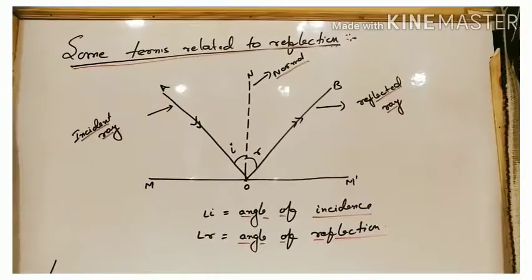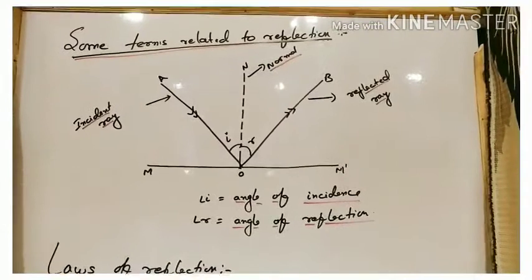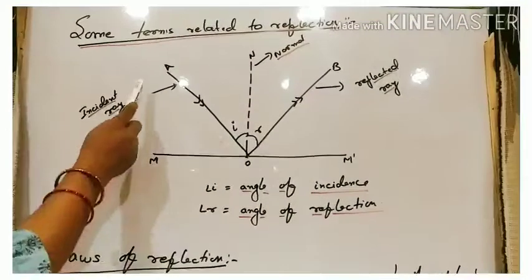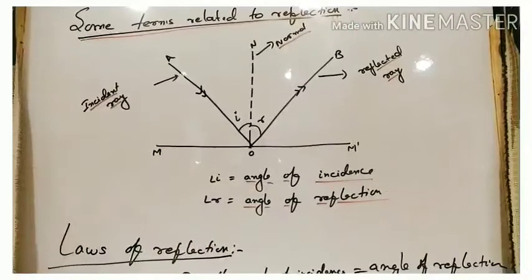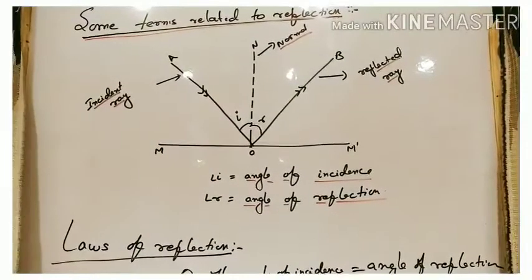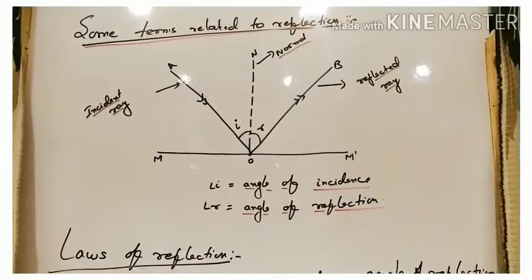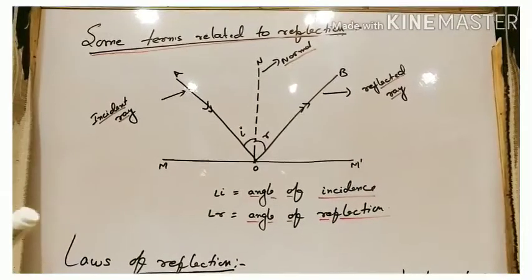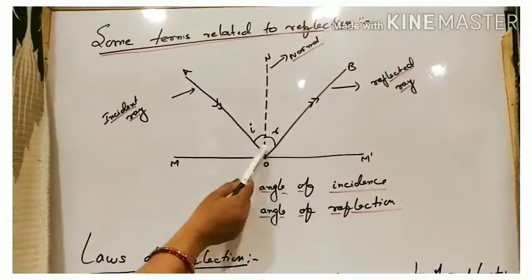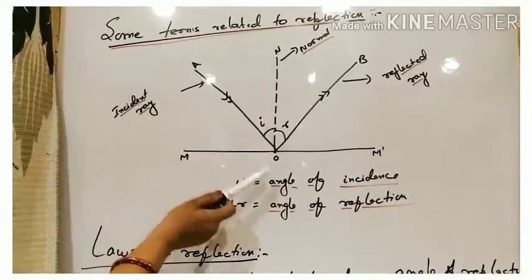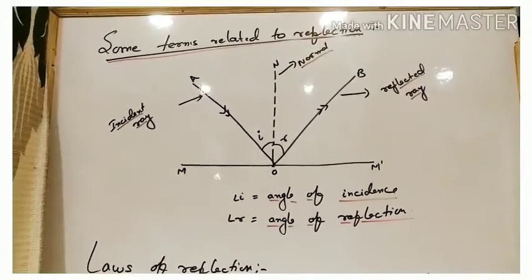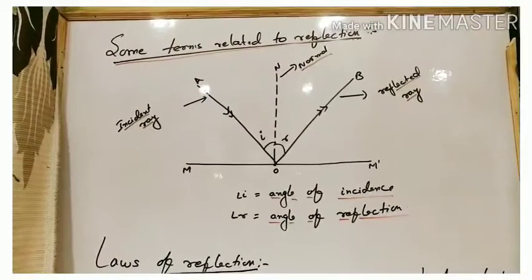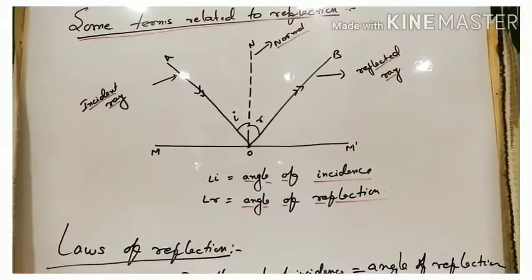Now some terms related to reflection. The very first: the ray of light which is coming and striking this plane mirror is the incident ray. The ray of light striking the reflecting surface is called the incident ray. Next, the point of incidence, this O, where this incident ray strikes the reflecting surface, is called the point of incidence. We denote it with point O.